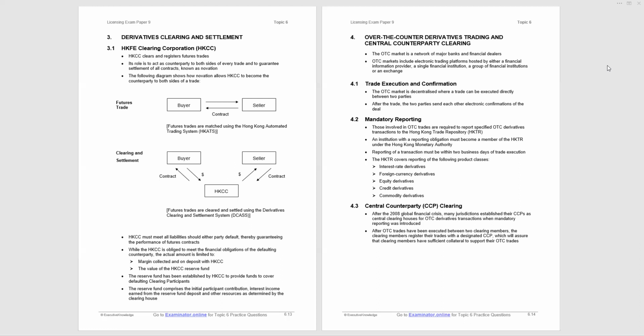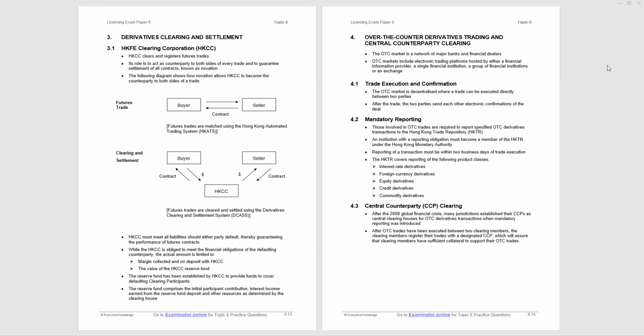And the trade repository covers the reporting of a number of product classes: interest rate derivatives, foreign currency derivatives, equity derivatives, credit derivatives, and commodity derivatives. And central counterparty clearing. Well, after the 2008 global financial crisis, many jurisdictions established their central clearing counterparties for OTC derivative transactions, and they introduced mandatory clearing when they introduced mandatory reporting.